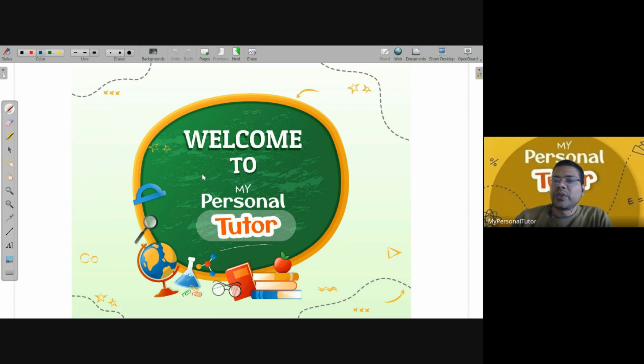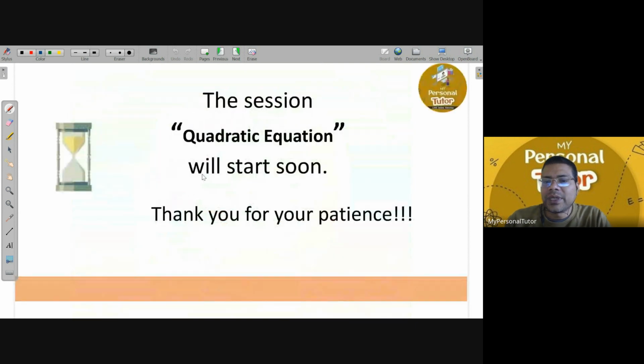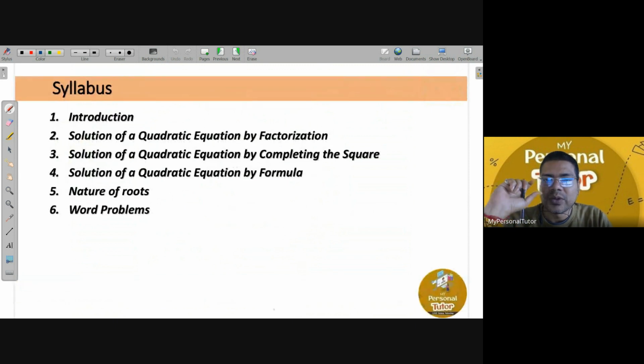So today we will be starting with a new topic, that is quadratic equation. Have you heard the name at least before, everyone? Yes, sir. All right. Today you have to listen a lot, so you have to concentrate. Tomorrow also it will be similar. Day after tomorrow it will be more and more of problem solving. Today you have to just observe how I am solving what I'm solving.